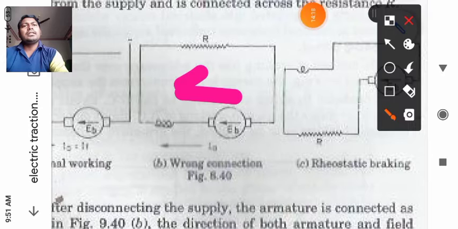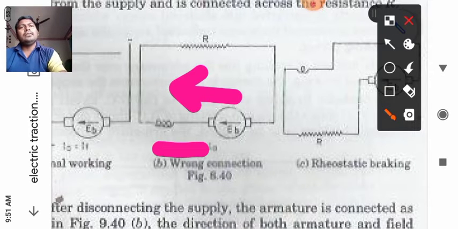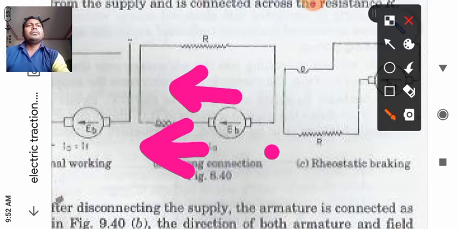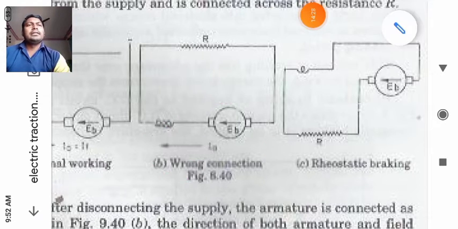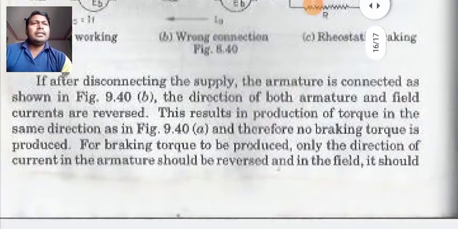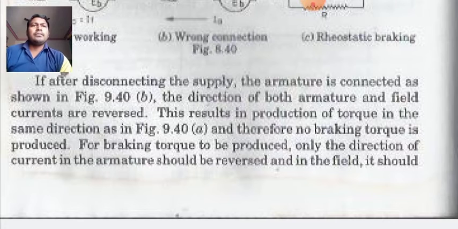So both are same. If you change any one, then both will be reversed, right? This results in production of the torque in the same direction, and therefore no braking torque is produced.